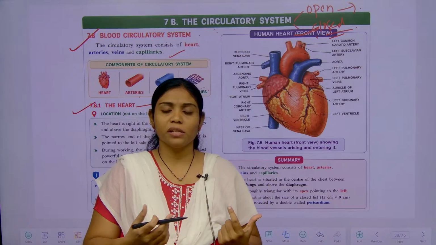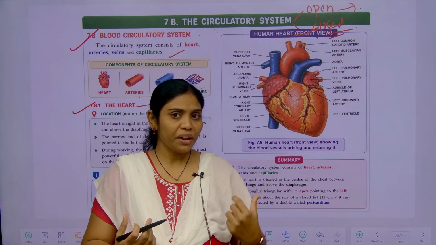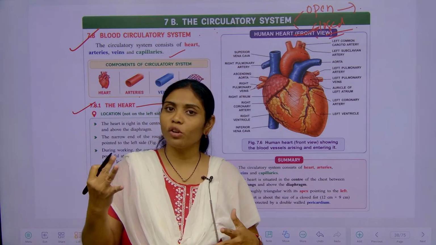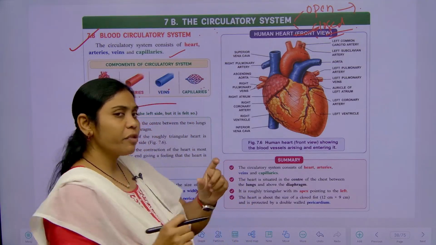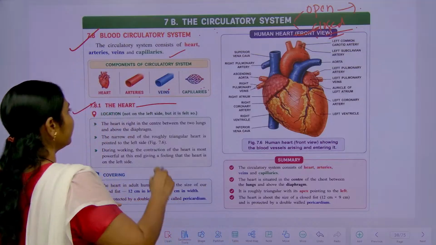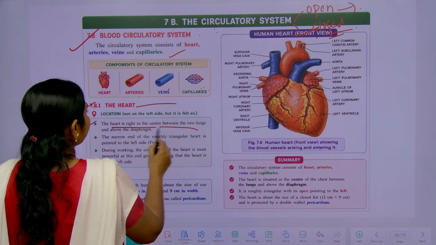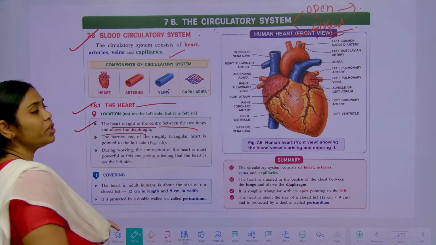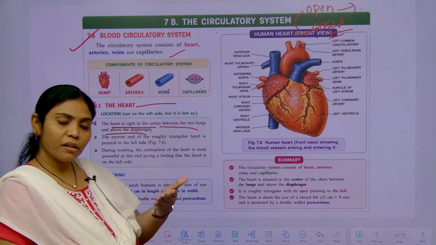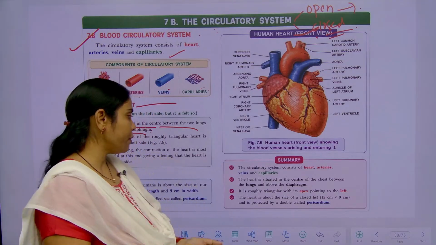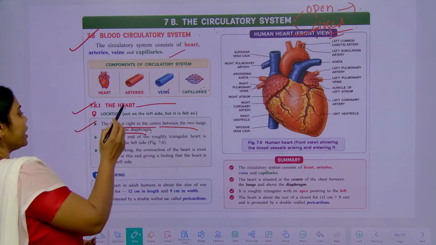This is the reason the left lung has only 2 lobes, and the right lung has 3 lobes, because some of the space is occupied by the heart. The heart is right at the center between the 2 lungs, above the diaphragm. Below the lungs, a dome-shaped diaphragm is present, and above it the heart is located.